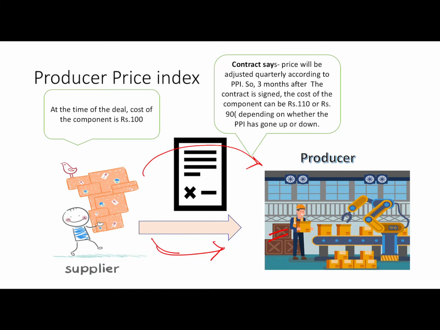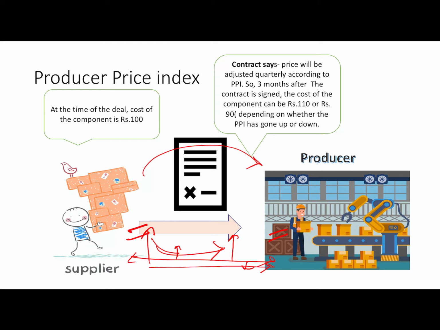Okay, but there is a problem. The prices of these supplies may fluctuate in the long run. Sometimes it will be high, sometimes it will be low, again high, low. So they will fluctuate because of such long term. So how will you sign the deal? Any long term deal will require that prices need to be stable, but prices are fluctuating. So it will be difficult if you just fix one single fixed price for the goods and supplies.